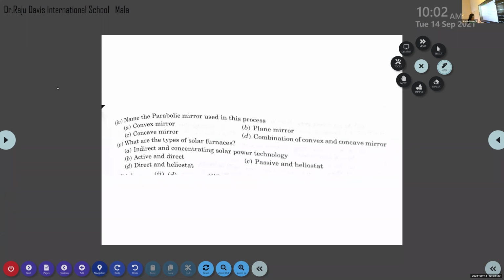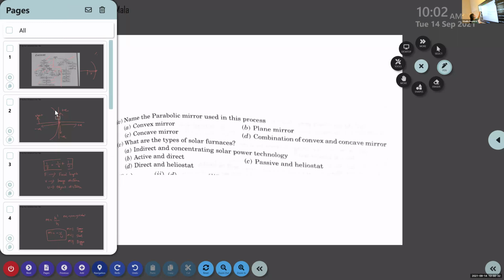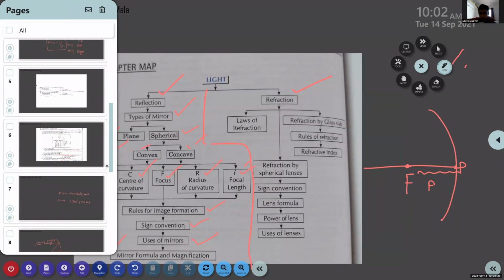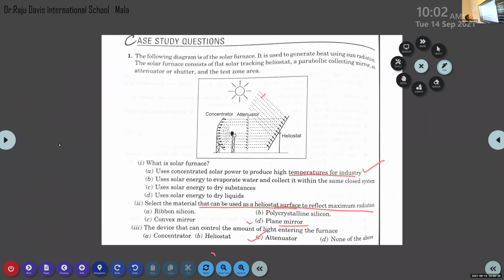Actually, this is a question that is coming from outside. The correct option is direct and heliostat, because we get the sun's radiation directly from the sun, not by any active methods. So it is a direct method, and here we are using a heliostat.